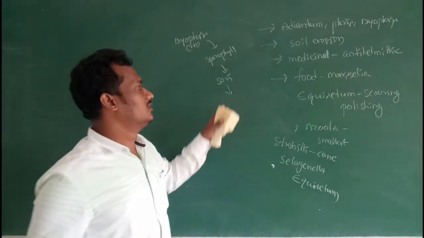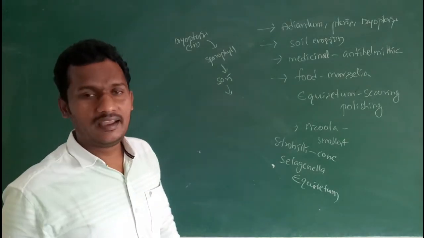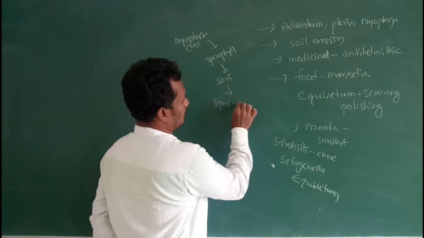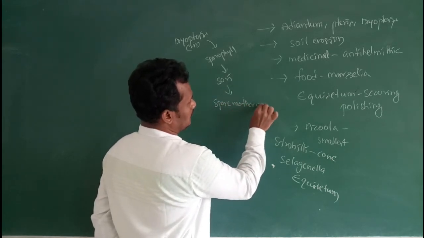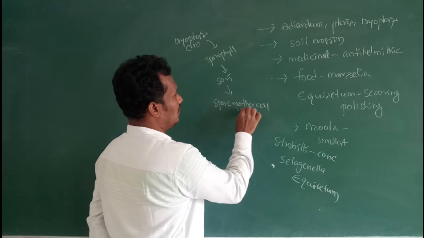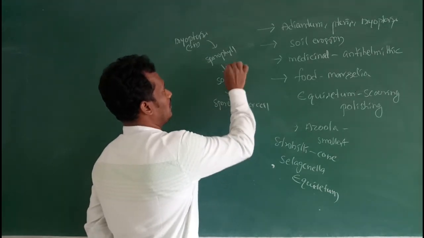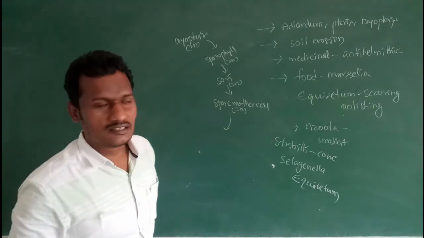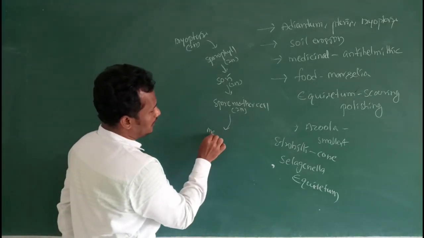Then the sporangia contain spore mother cells, in the diploid condition. The spore mother cells undergo meiotic division.